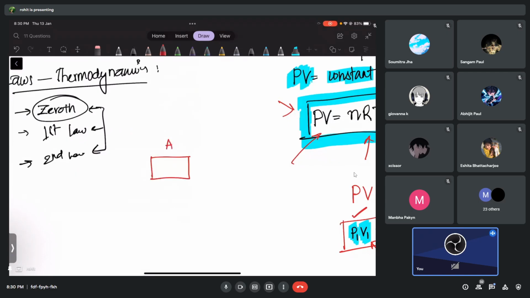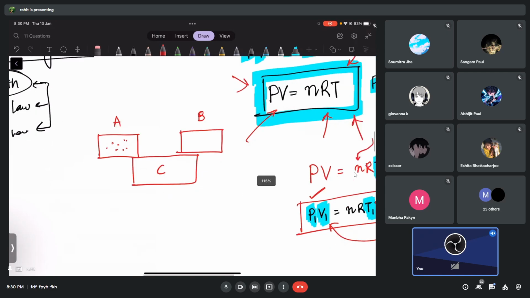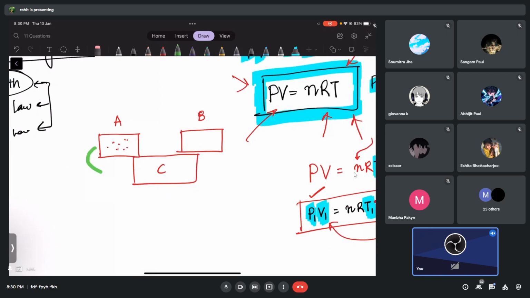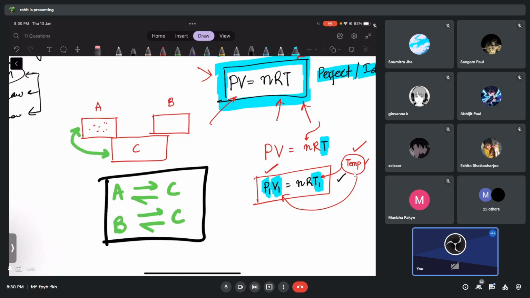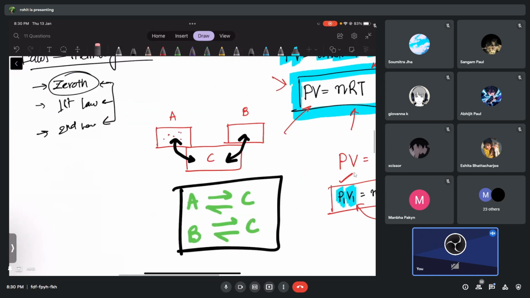If A and B are two systems, and there's a third system called C, the rule is very simple. If A and C are in thermal equilibrium, and B and C are also in thermal equilibrium, then the Zeroth law says that A and B will also be in thermal equilibrium.